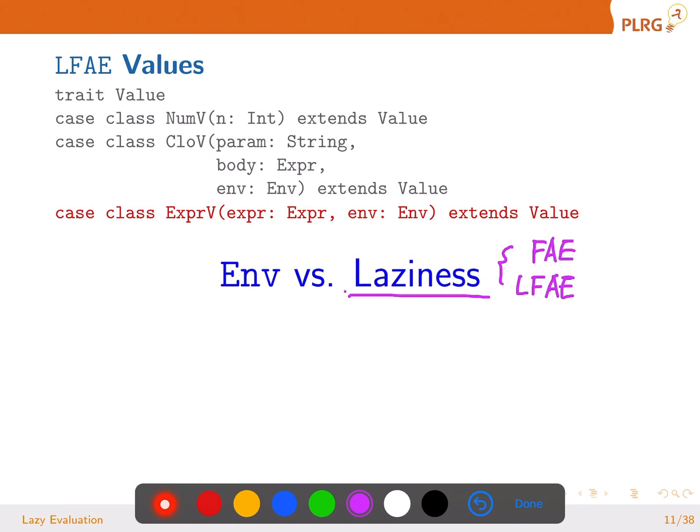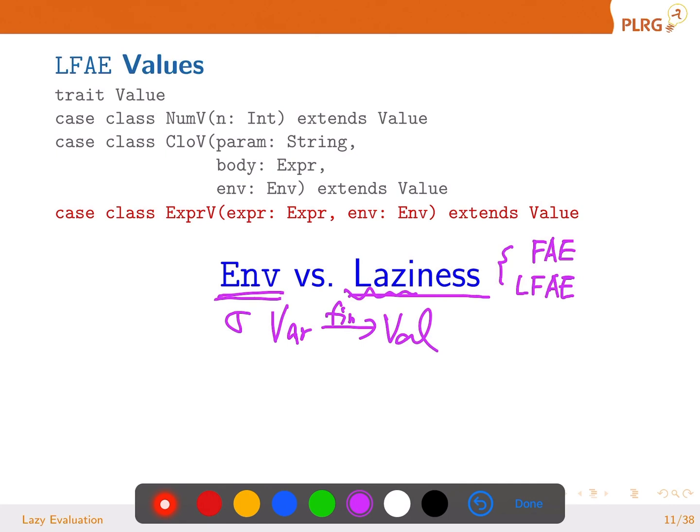Whether we have laziness or not in the language, the result of a function call is gonna be different, right? But do you remember this EMV, the sigma thingy? What was that? It was a finite mapping from names to values.